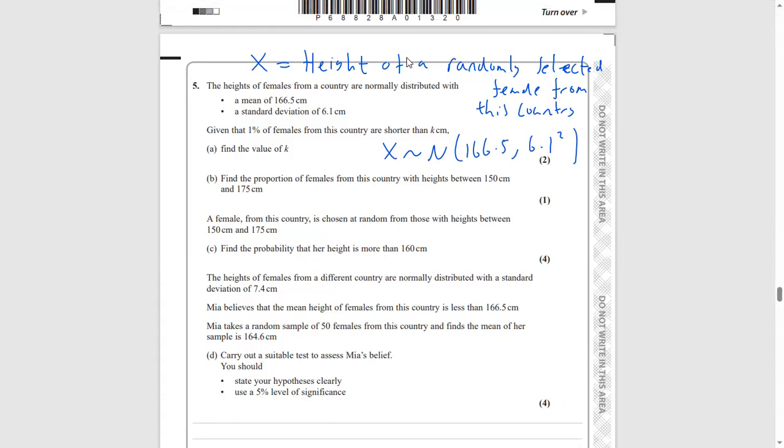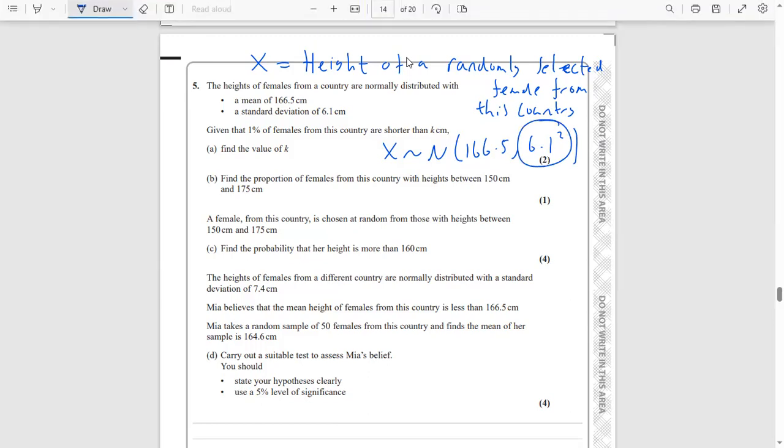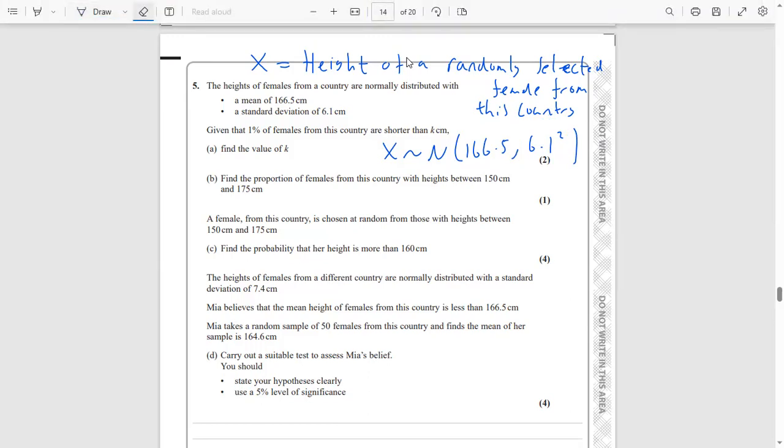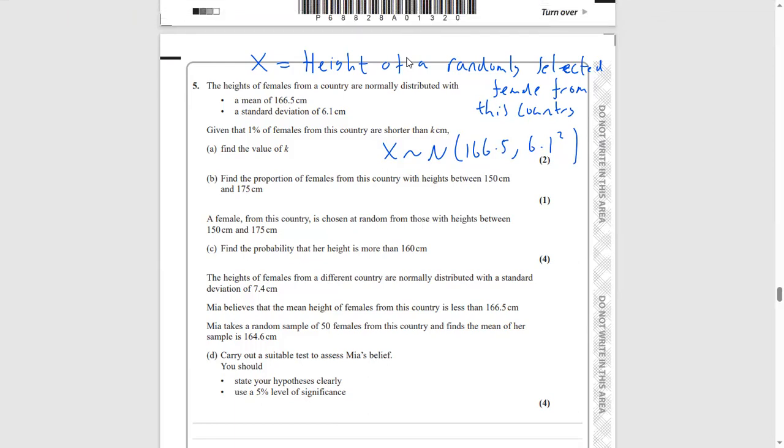I spoke to a couple of students about this. Just remember, your variance is the standard deviation squared, so take the square of the standard deviation to get your variance. So your variance is 6.1 squared. A couple of students have also asked why you don't just put the standard deviation, and why you have to put the variance in there. You don't need to worry about that. You just need to know that it is what it is. It's basically to do with what the equation of the normal distribution function looks like, but you don't need to know any of that.